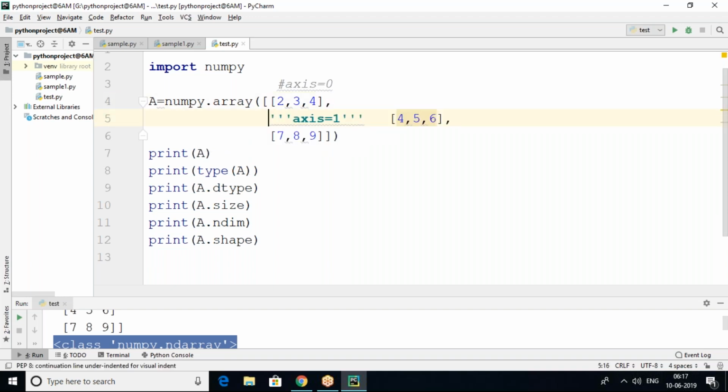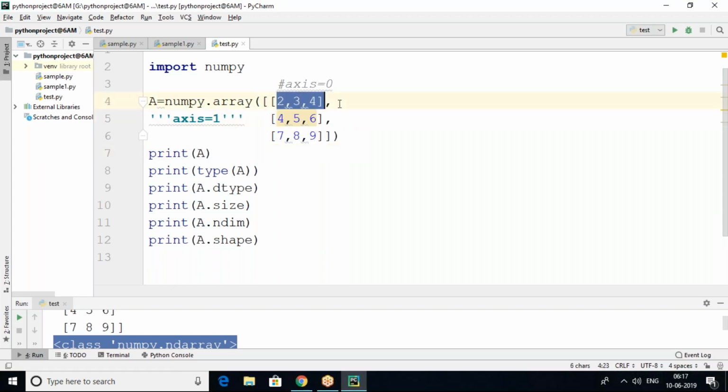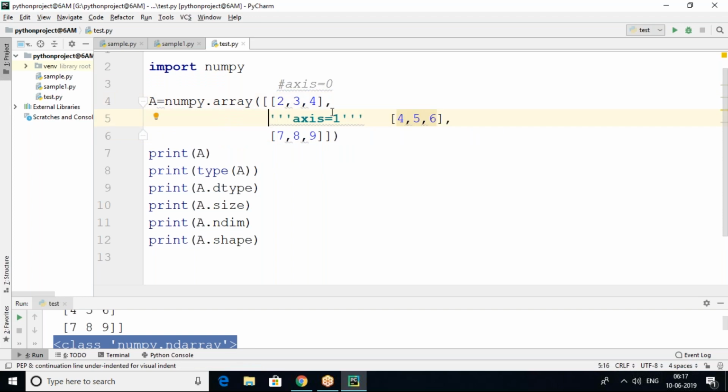Just a comment I'm giving: axis equals 1 means rows, and axis equals 0 means columns. So in two-dimensional arrays, we can treat rows and columns as axes.